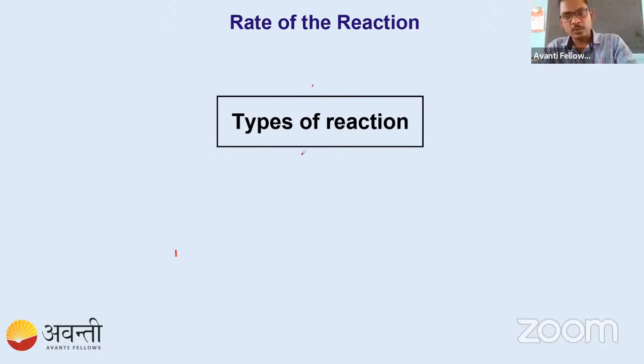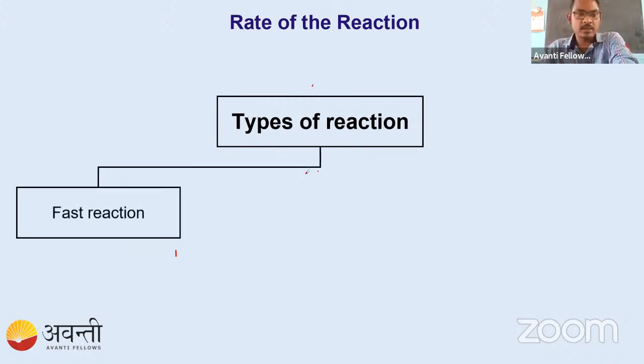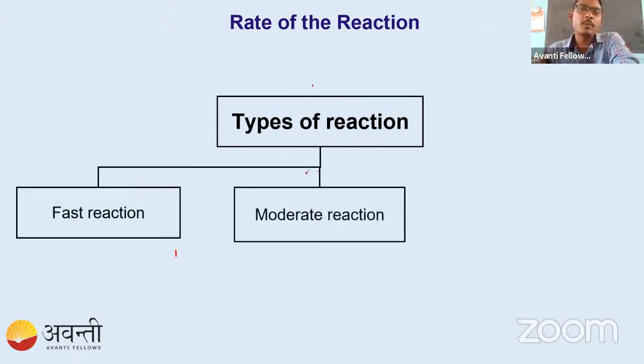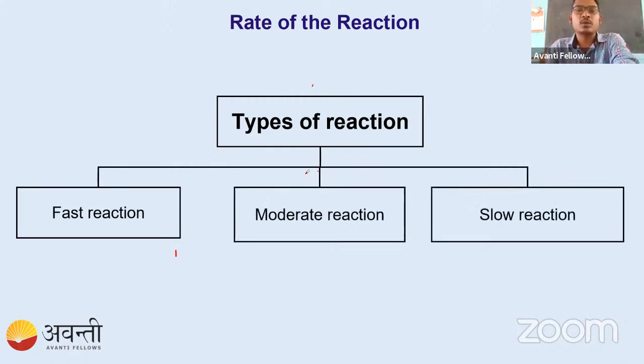So the first one is fast reaction, then slow reaction, and moderate reaction. Moderate means it is between fast and slow. Fast means it takes too little time. Slow means it takes a large amount of time. Okay, so let's discuss one by one with some examples.